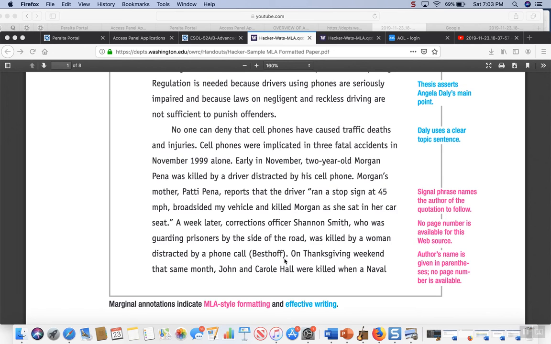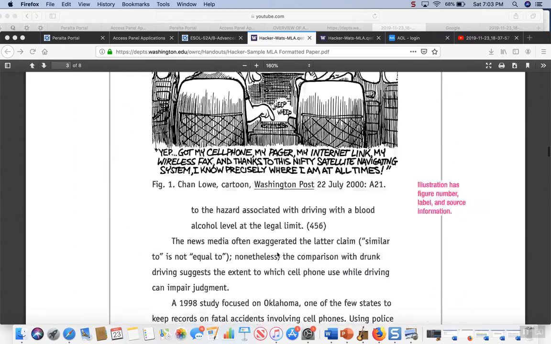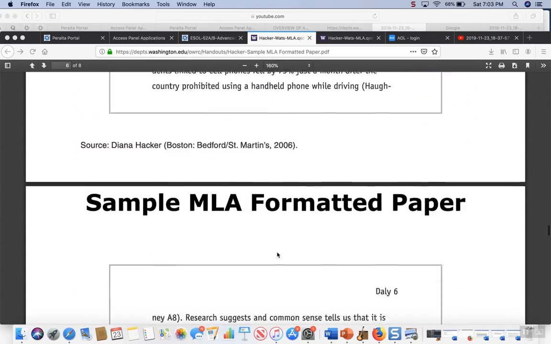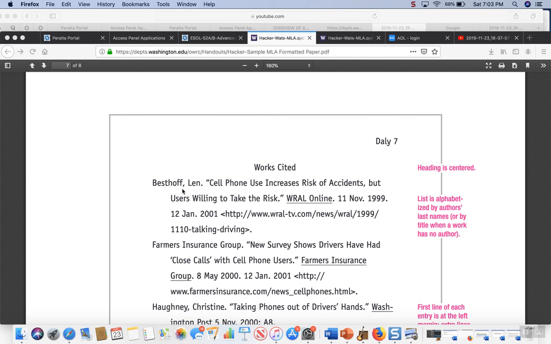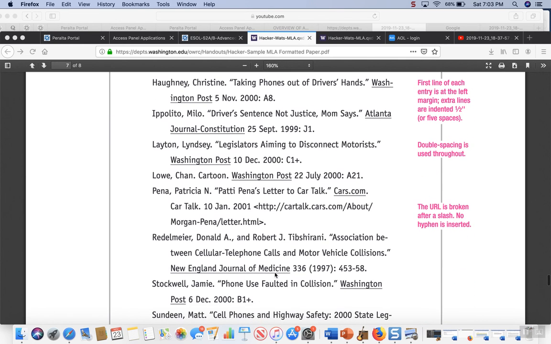And the author that this information came from is Bestoff, and it's there in parentheses at the end of the sentence. So here are sources Pena and Bestoff that I can go down now and find in the works cited list. Here and here.